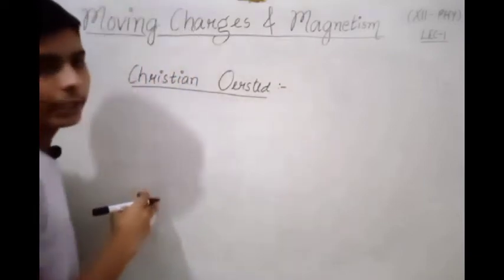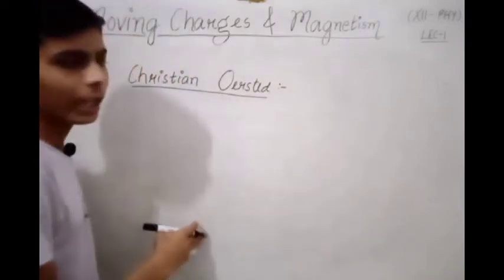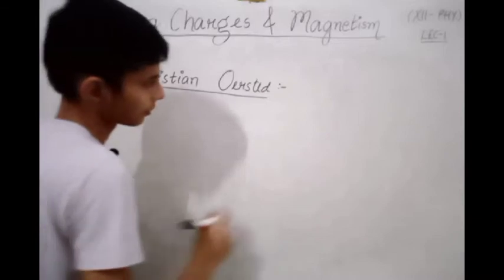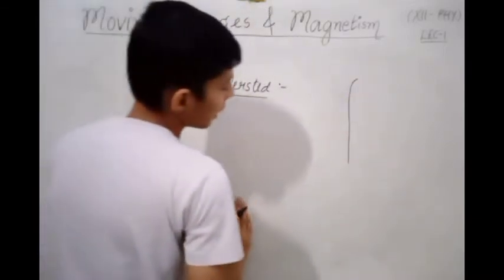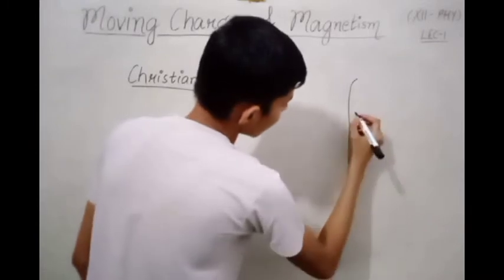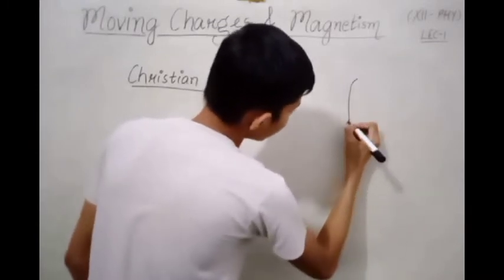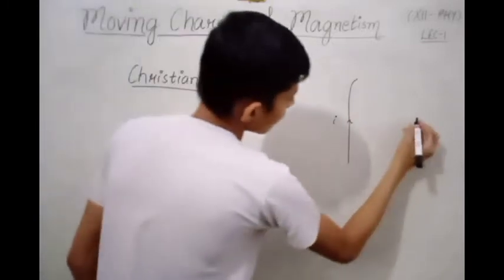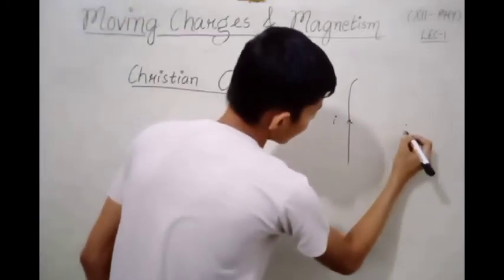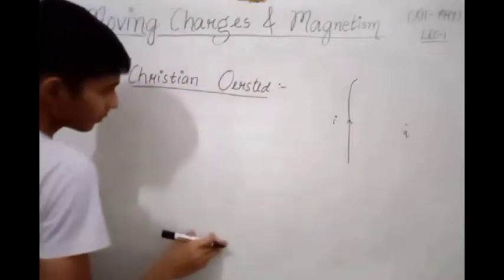Christian Oersted was a scientist who discovered the magnetic field around a current carrying wire. This is our wire and current I is flowing through it, and here a charge Q is present.